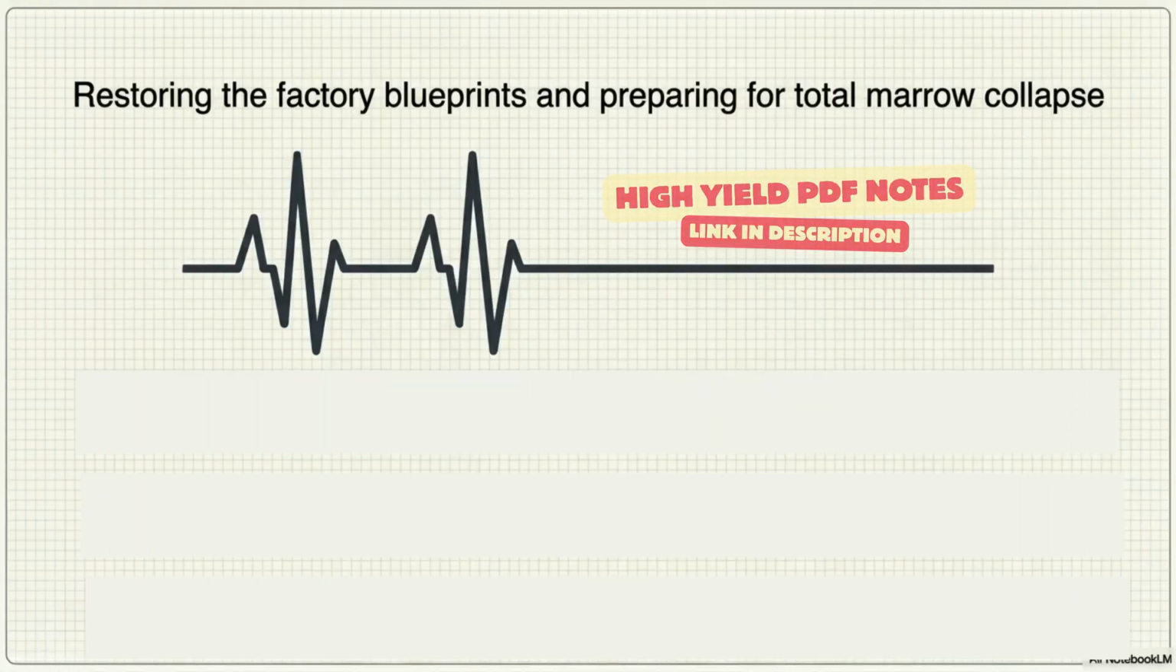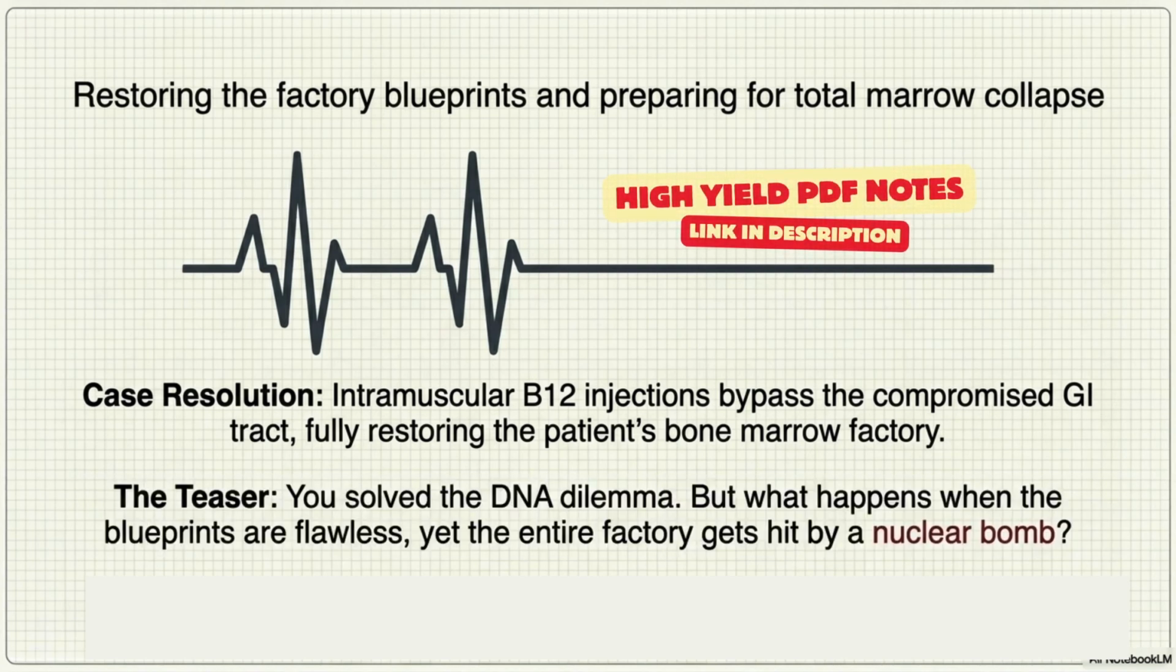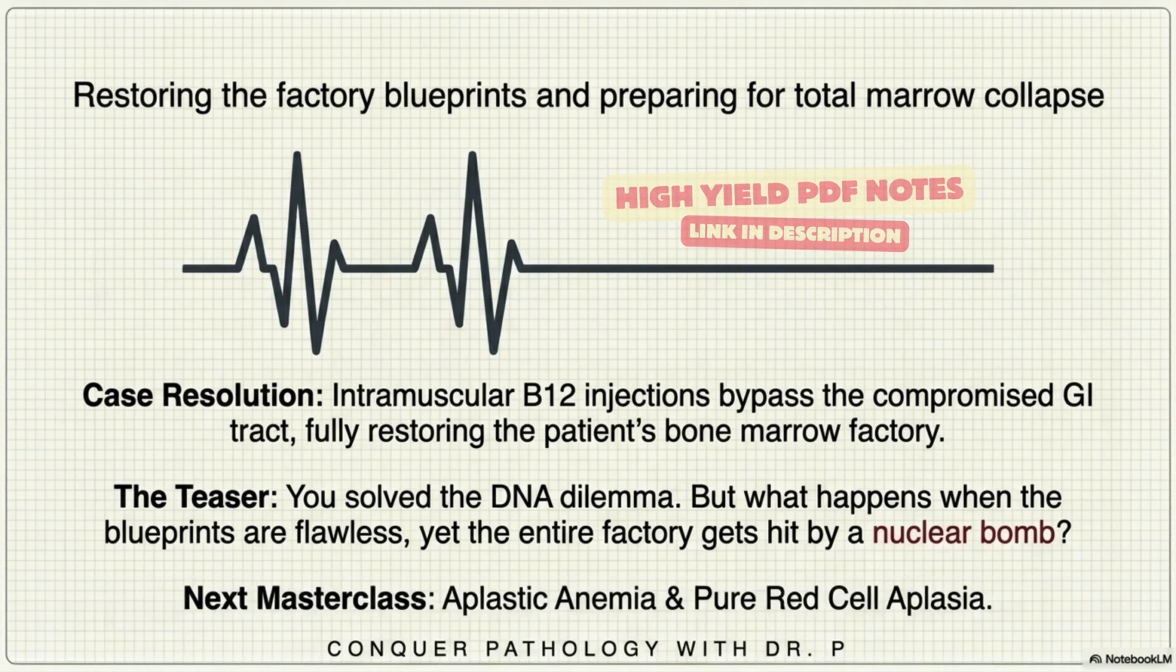Finally, restoring the factory blueprints and preparing for total marrow collapse. Our case resolution. Intramuscular B12 injections bypass the compromised GI tract entirely, fully restoring the patient's bone marrow factory. But here is the teaser. You solve the DNA dilemma. But what happens when the blueprints are flawless, yet the entire factory gets hit by a nuclear bomb? In our next part, we will cover aplastic anemia and pure red cell aplasia.